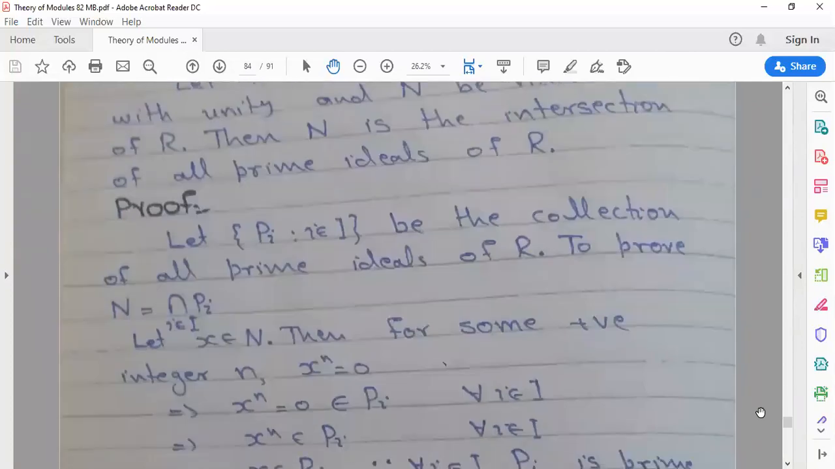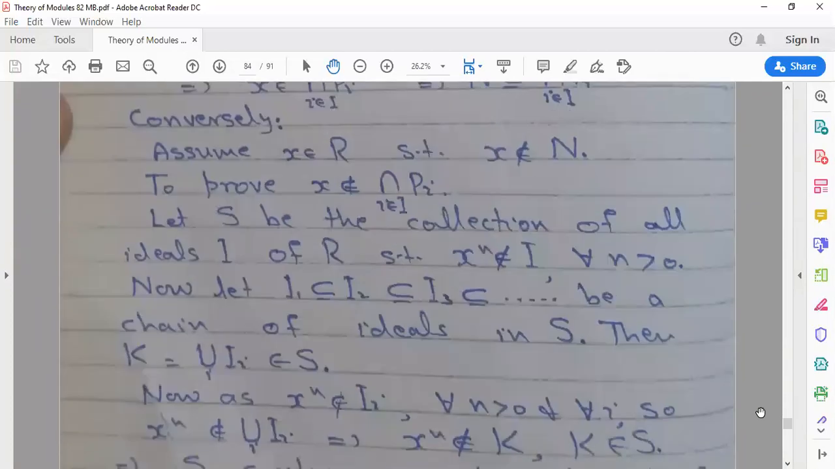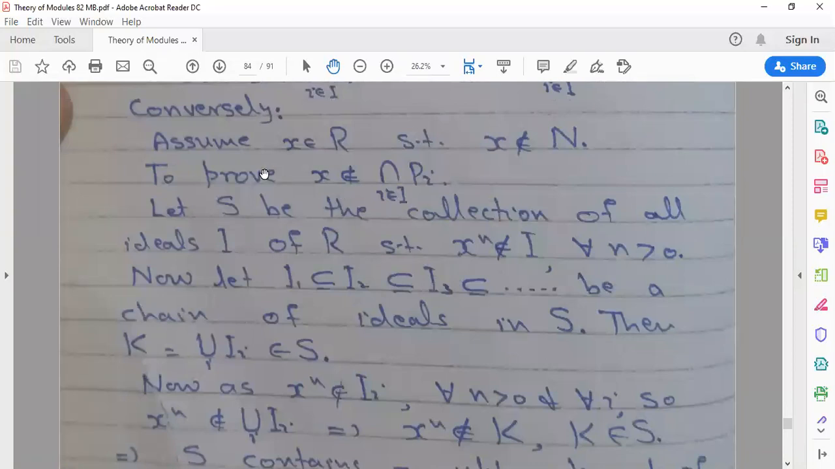Okay, so let's start the converse of this theorem. We assume that x belongs to R such that x does not belong to N, because N contains nilpotent elements and x may be a non-nilpotent element. To prove that x does not belong to the intersection of the P_i: because it does not belong to N, it does not belong to the intersection. If it were belonging to N, it would belong to N_i.